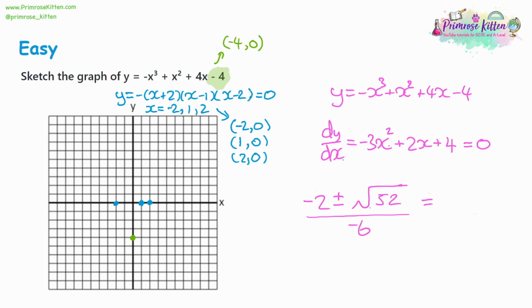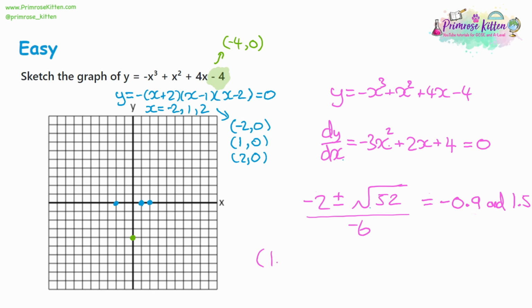Let's take the plus of plus or minus b first, so we have negative 2 plus the root of 52, and then divide the answer by negative 6, and that gives us negative 0.9 to one decimal place. Now let's take the minus: negative 2, take away the square root of 52, and then divide that by negative 6, and we get 1.5. Now we just need to substitute those into our original equation to get the y coordinates.